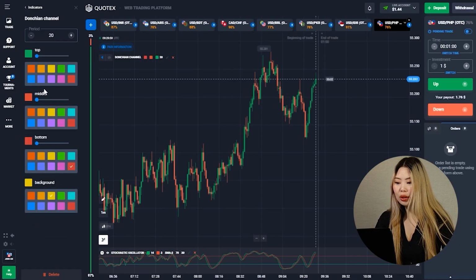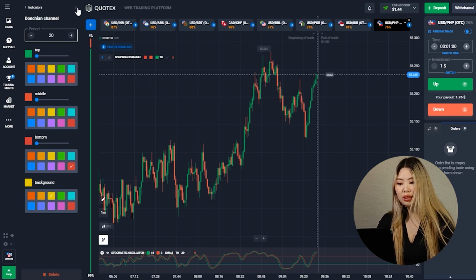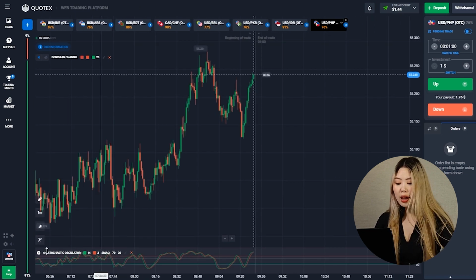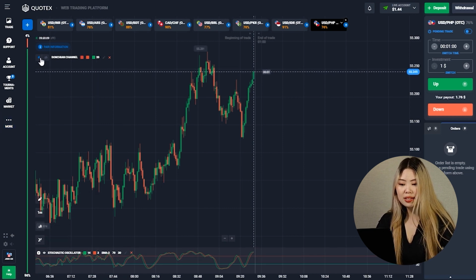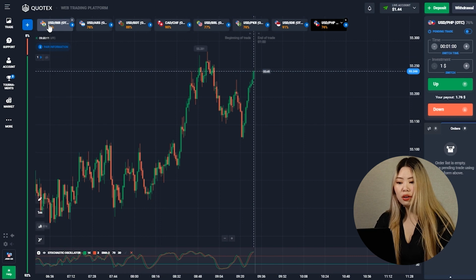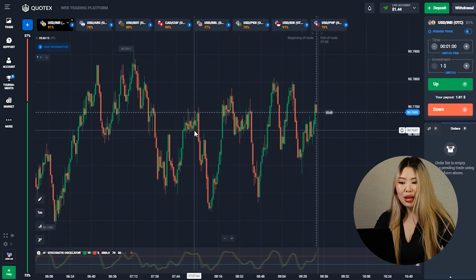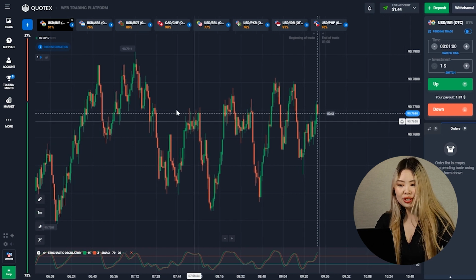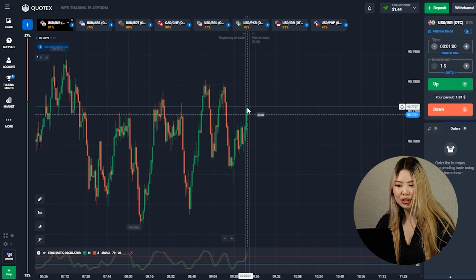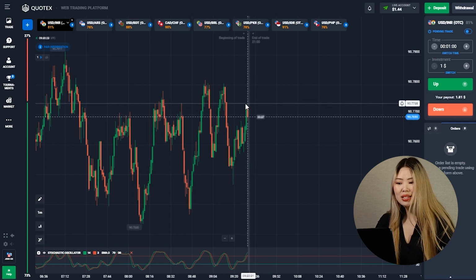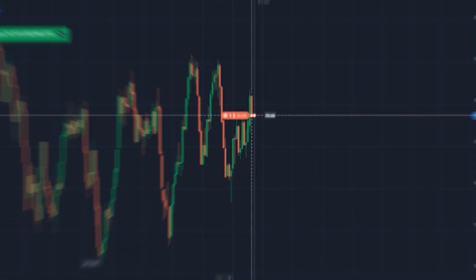First of all, I will use today the Donchian channel. Its period will be 20, which I leave as default, and I will combine it with the stochastic oscillator that I had added. I'm of course, as usual, going to look at the chart as a whole, and on this currency pair we see quite an interesting situation. We can notice a flat here, we can notice a little wave structure, but I think in the next minute the price will go down, trade down.